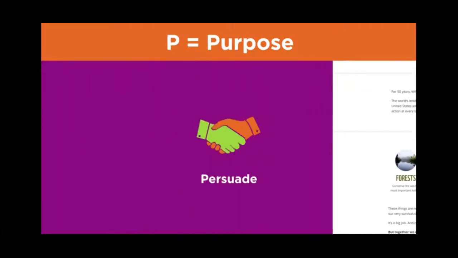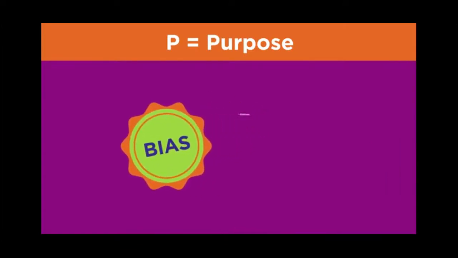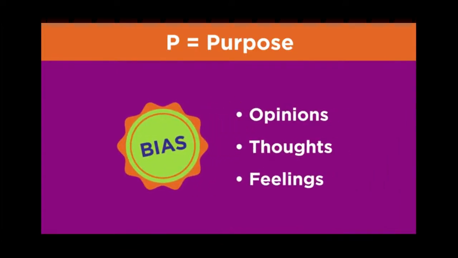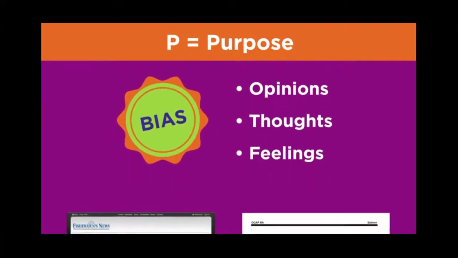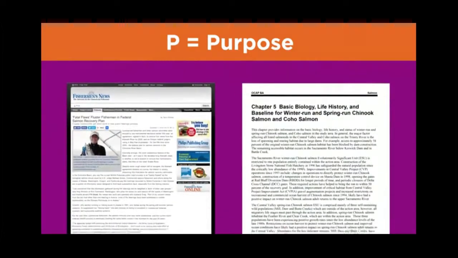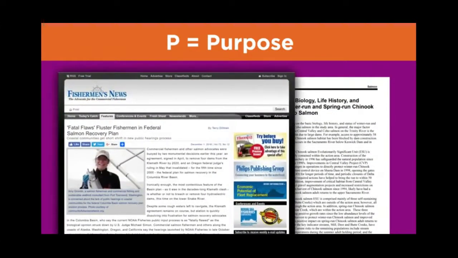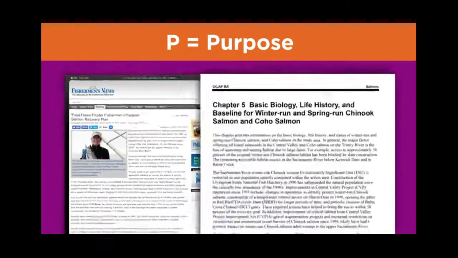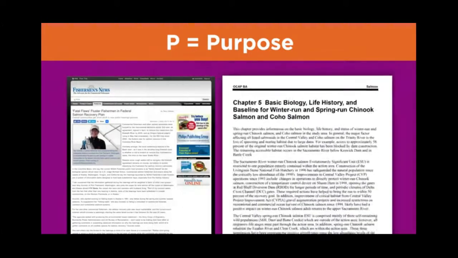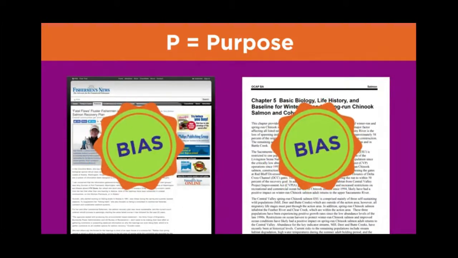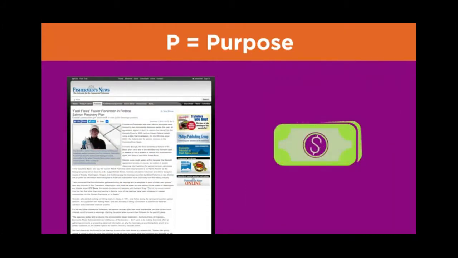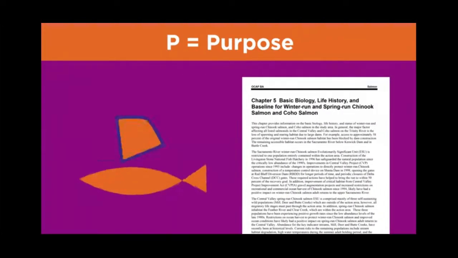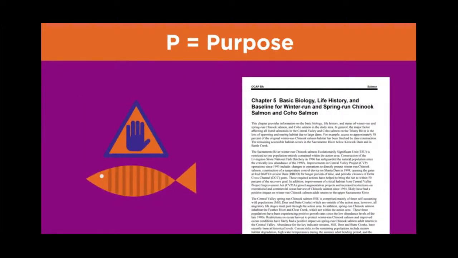Sources intended to persuade readers are biased. An author's opinions, thoughts, and feelings in favor of or against a topic are called bias. The information a person or group presents reflects his or her bias. An article about salmon runs from the fishing industry would emphasize a different point of view than an article written by a biologist. Both articles would contain biased points of view. The fishing industry's main goal is to make money from salmon fishing. The biologist's main goal would be to limit fishing to preserve the salmon runs.